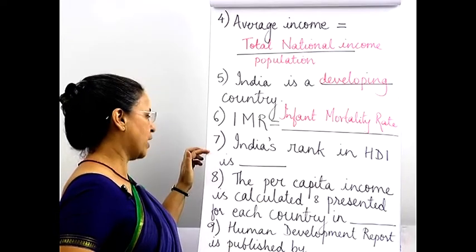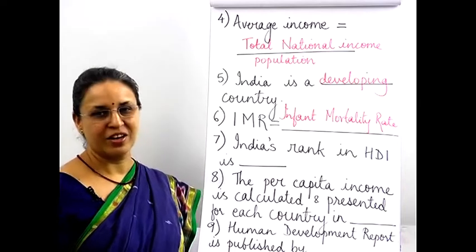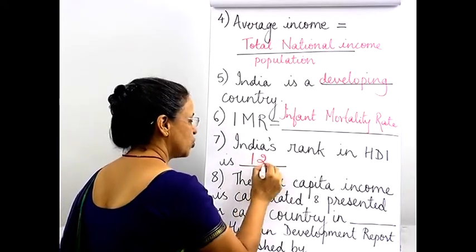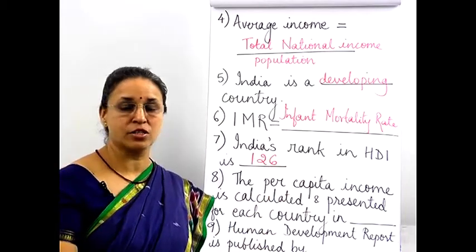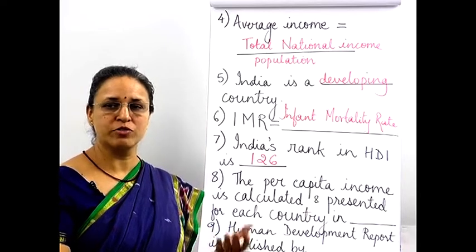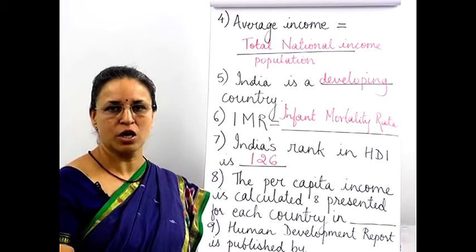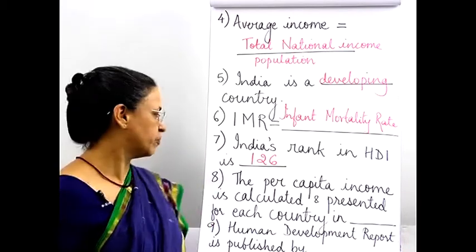Seventh, India's rank in HDI is very, very low. Unfortunately, we are at number 126. So you can see the Human Development Index is very low. When we talk about Human Development Index, we're talking not about only the income, but the health, the education, all that is taken into consideration, which is quite poor in India.